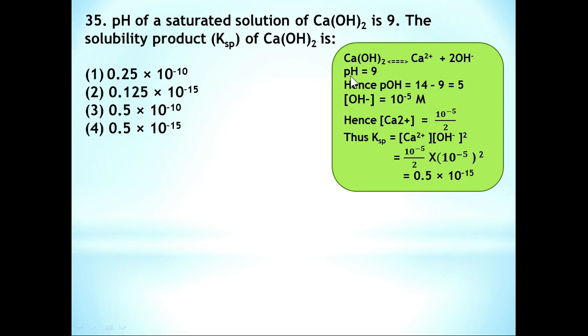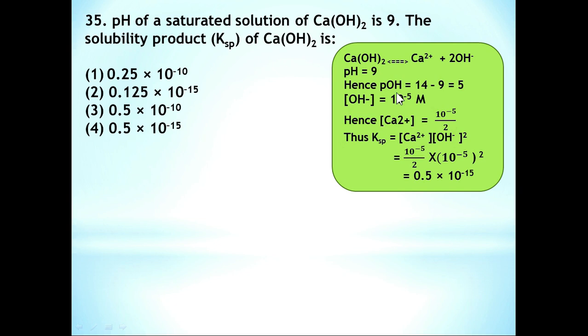When you know the value of pH, it is very easy to calculate the value of pOH. pOH is equal to 14 minus pH, that is 14 minus 9, that's equal to 5. pOH means negative logarithm of the concentration of OH-. So OH- is equal to 10 to the power of minus 5 molar.